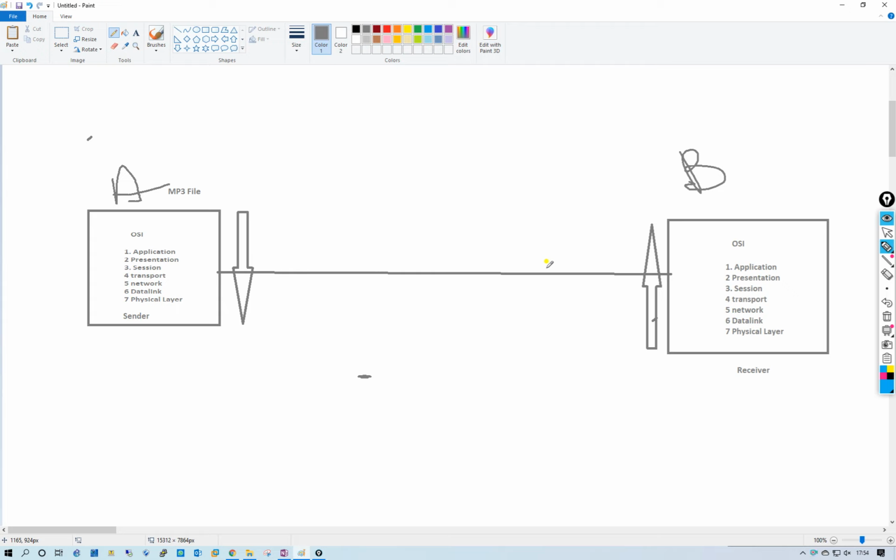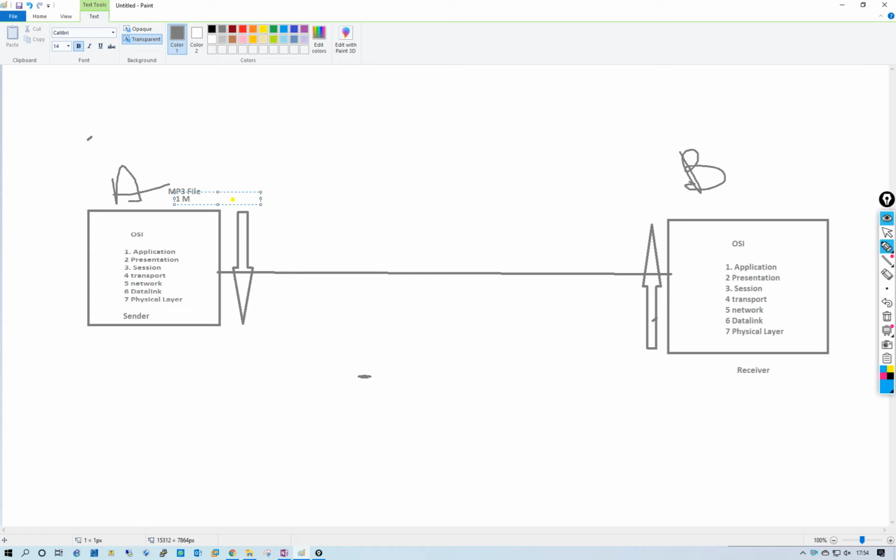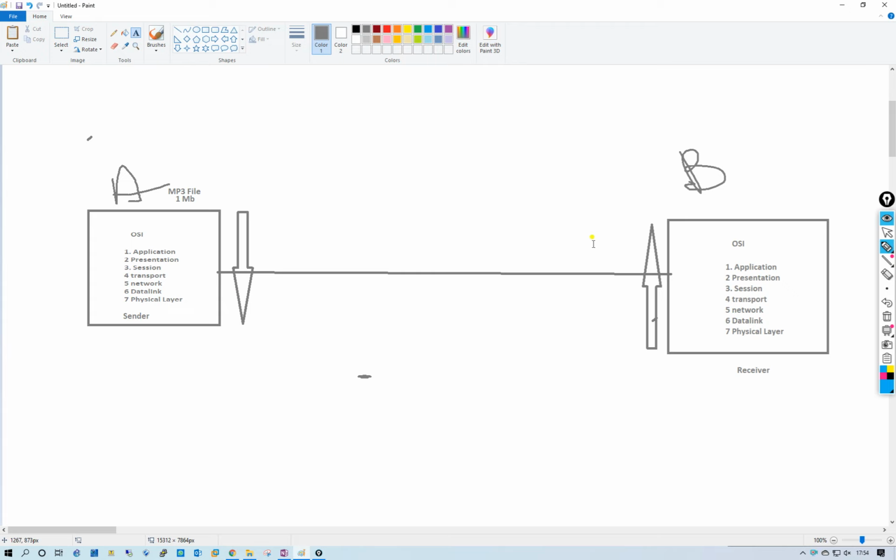The connection establishment phase sets the services and the rules: who is going to transmit data, when it is going to transmit data, how much data it will send, and how much data it will send at a time. Suppose the mp3 file's size is 1 MB. Then it will generate a session with PCB, and it will contain all the information for communication between two devices.